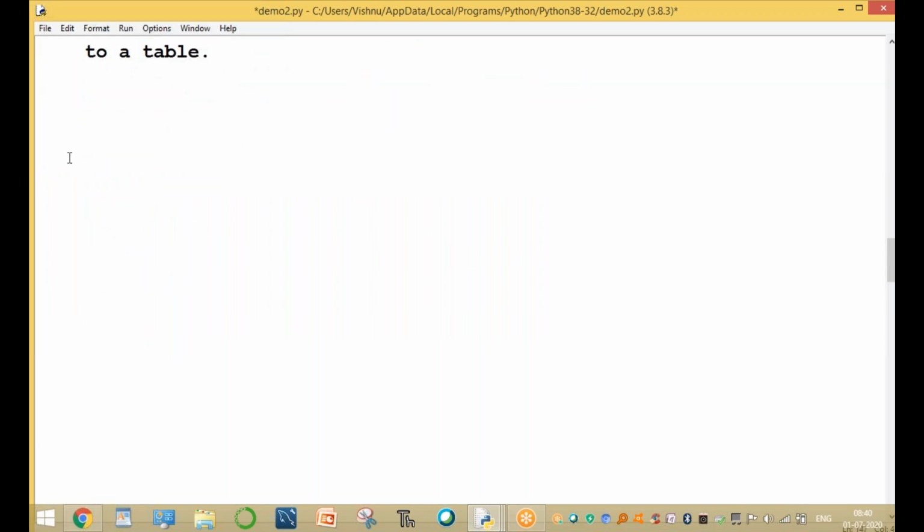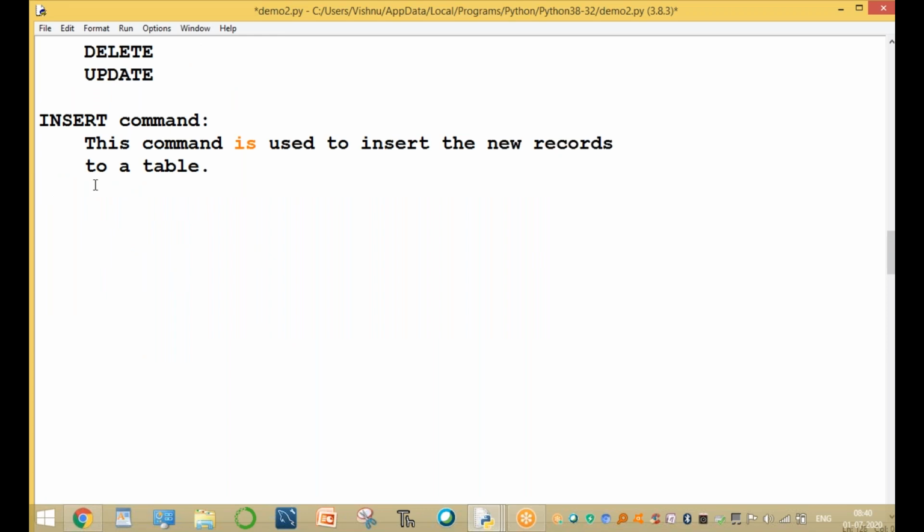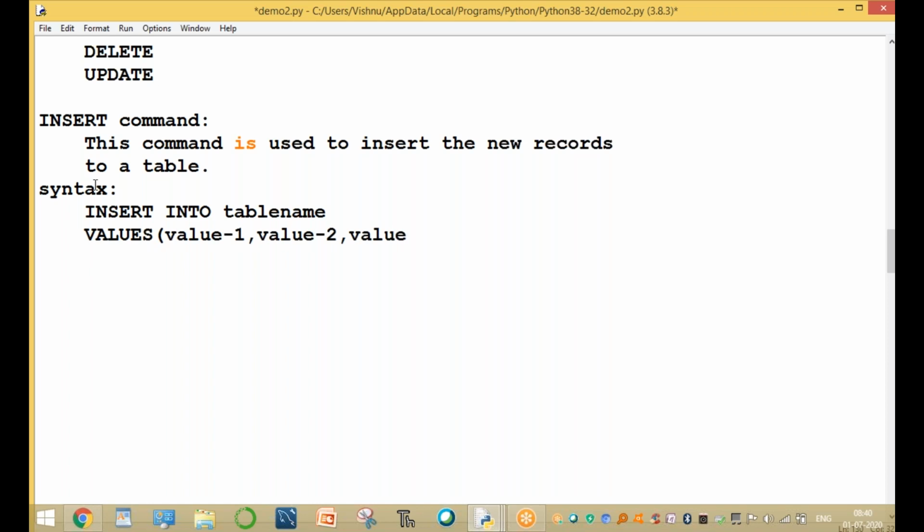What is the syntax of this command? The syntax is: insert into table name values (value 1, value 2, value 3, and so on, value n), and the new records are added.